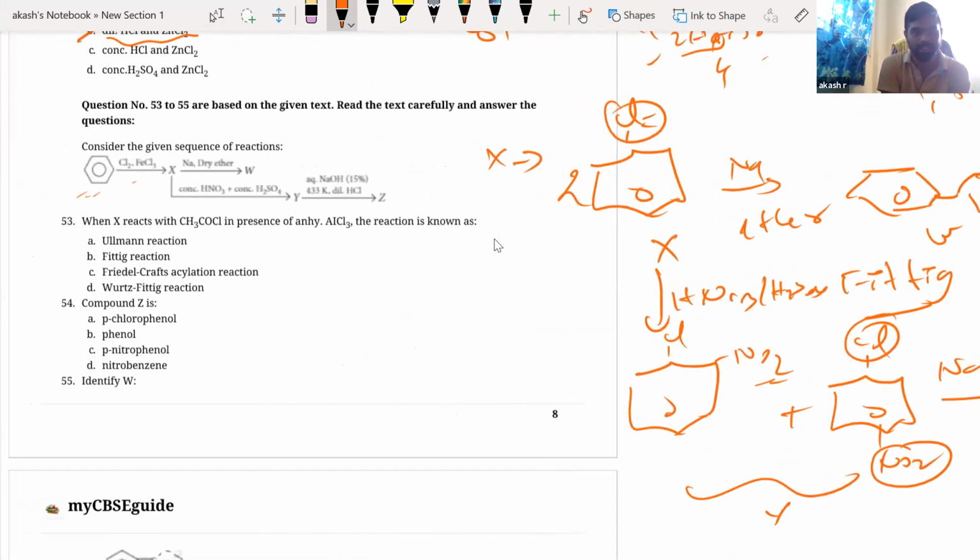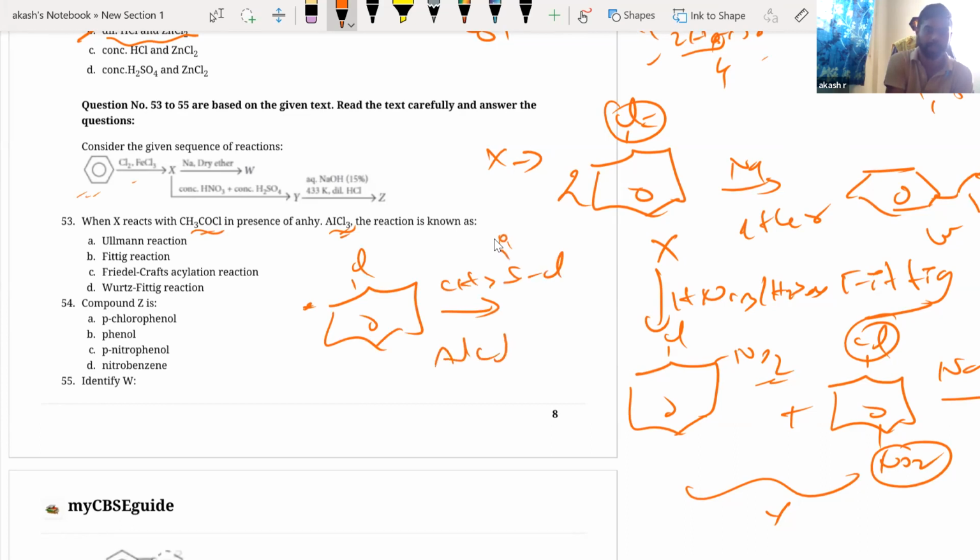When X reacts with CH3COCl in the presence of AlCl3, the reaction is called what? Now see, generally when you have your X, Cl, now you go for CH3C=OCl in the presence of AlCl3. This is your famous Friedel-Crafts acylation. C=O, CH3 will come here. This is your famous Friedel-Crafts acylation reaction. C is the answer to this question.